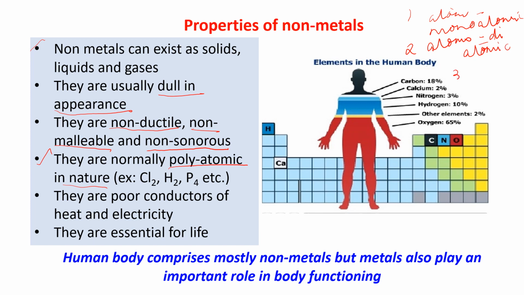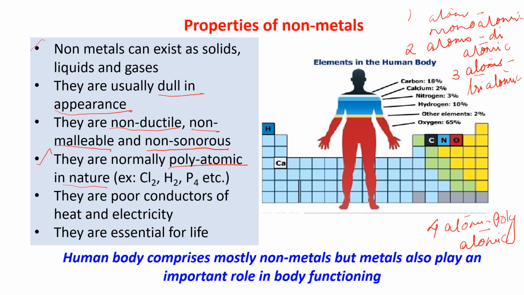If three atoms, triatomic. Four atoms, known as polyatomic.